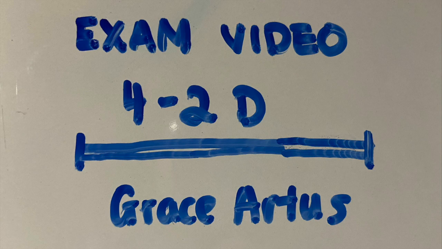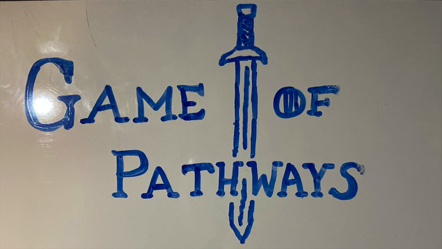In this video, we'll be going over developmental pathways, but what we are looking at isn't just any ordinary pathway. This is the game of pathways. By the end, only one will sit on the Iron Throne, or in more specific terms, be expressed. Let's take a look at the genes in this pathway.